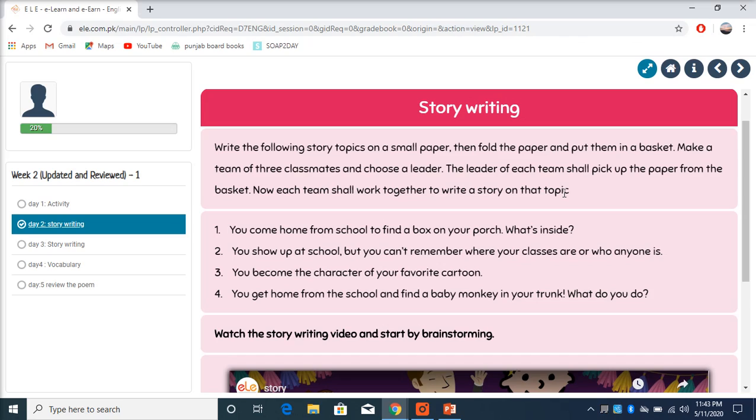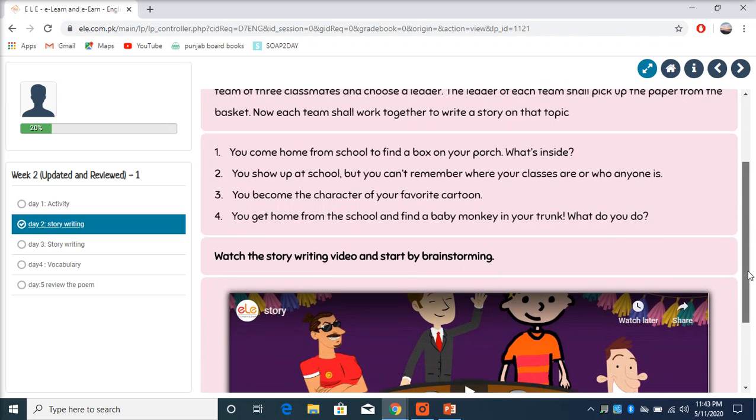So if you don't have a team, don't worry, it's only you. Now write these 4 topics and put it in a basket. And then twist the basket around and pick one paper, one note. You get any topic from these 4, and that topic will be your story writing topic. You will have to write a story about that.